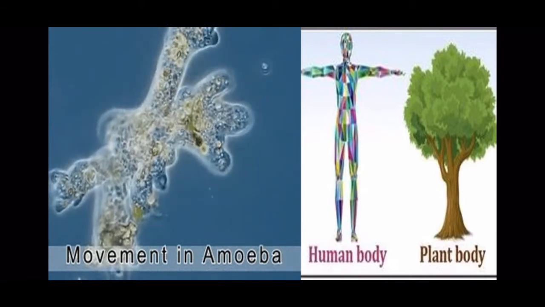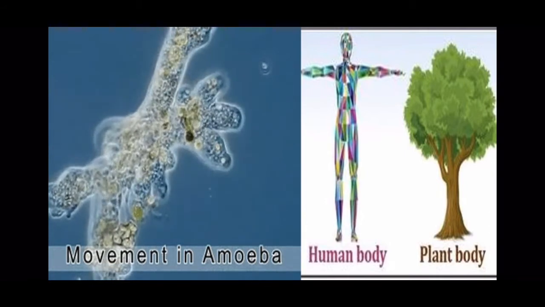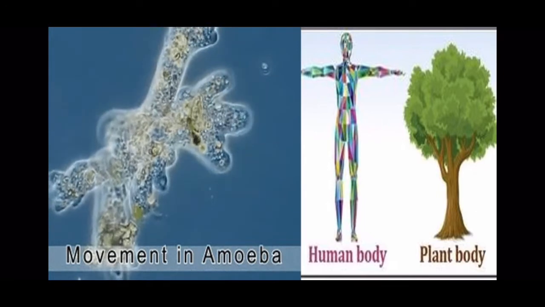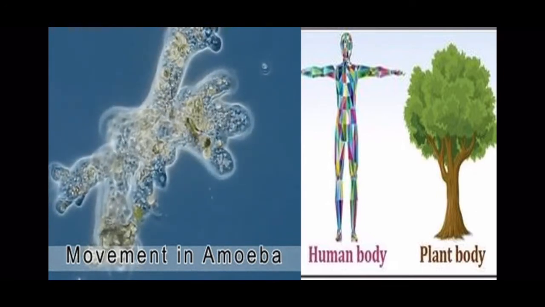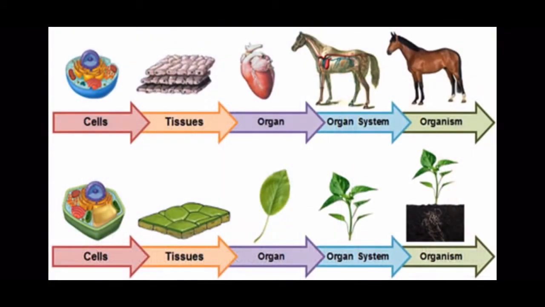But what about multicellular organisms? What about humans, plants and animals? There are so many different cells in the body. How are the functions performed? In multicellular organisms, there is a specific hierarchy that is followed. What is that? Cells come together to form tissues, tissues come together to form organs, organs come together to form organ systems, and organ systems together form the organism.